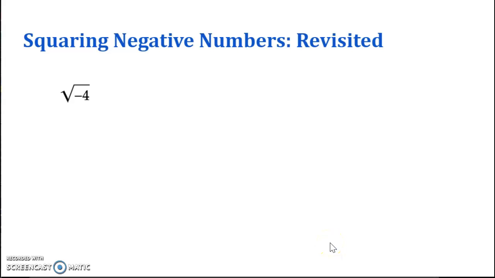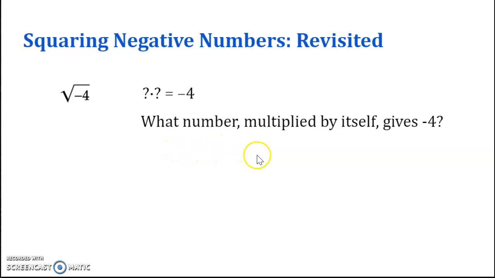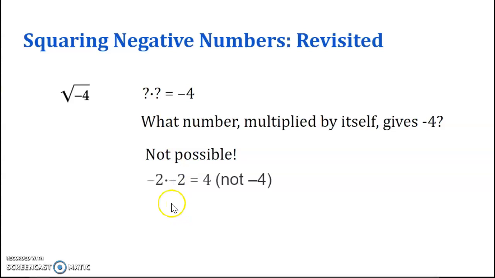Now let's revisit squaring negative numbers. What is the square root of -4? We're looking for two numbers that multiply to itself to give -4. What number multiplied by itself gives -4? It's not possible, is it? Because -2 times -2 is 4, not -4, and also 2 times 2 is 4, not -4.